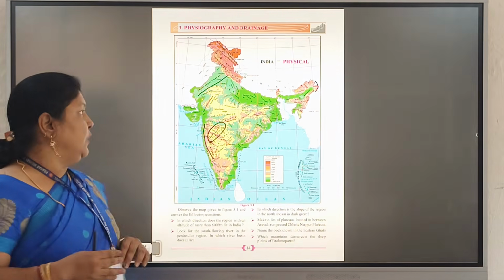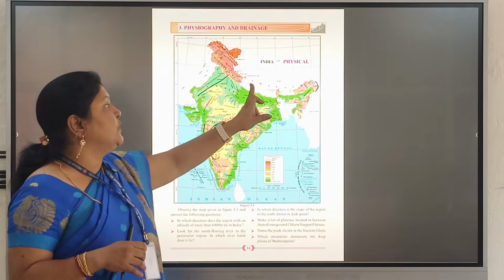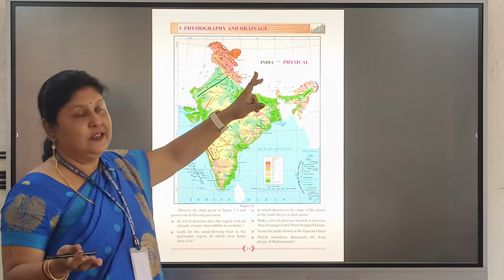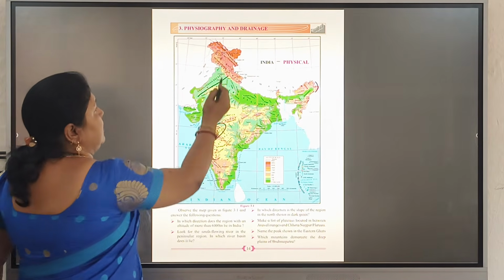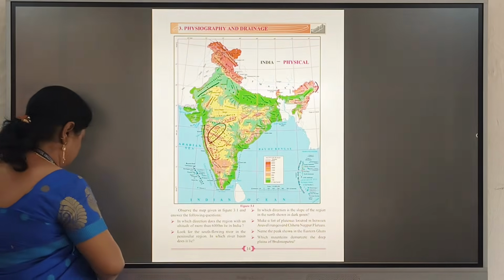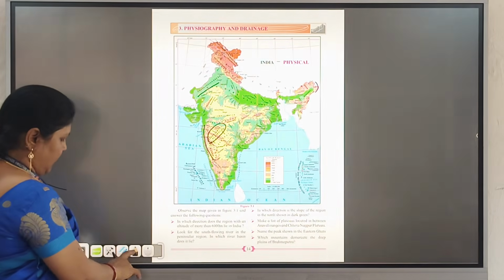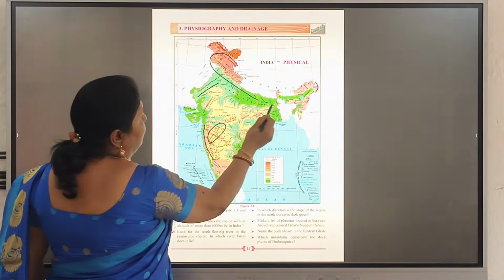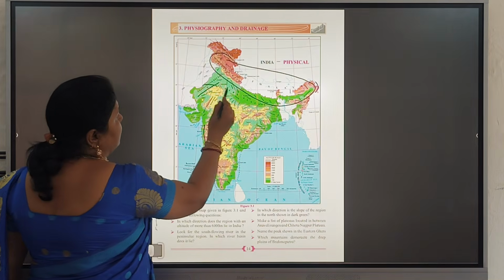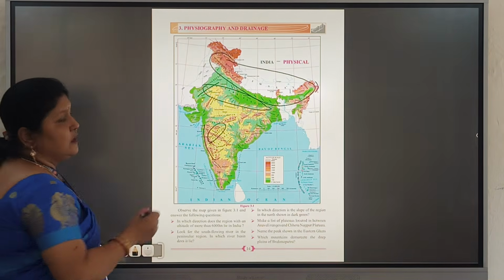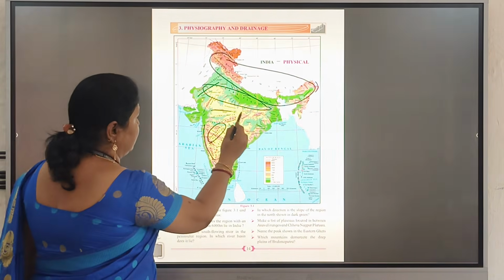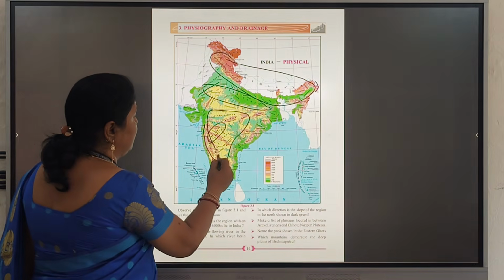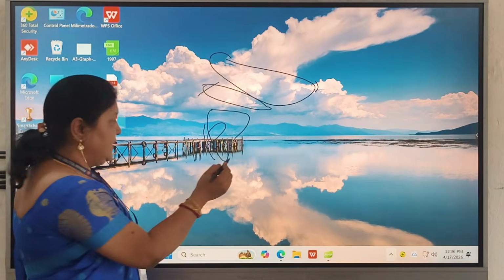To repeat with me, you can say: the first part is the Himalayas. Second one is the North Indian plains. Third part is the peninsular region, which comes till here. Fourth part is the eastern.